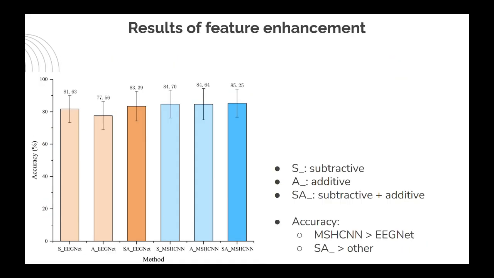They use EEG-net and their model to evaluate their feature enhancement methods. This result shows that the classification accuracies of the 3 encoding methods have been improved compared to EEG-net. Also, the SA-based encoding method they proposed has the highest accuracy.